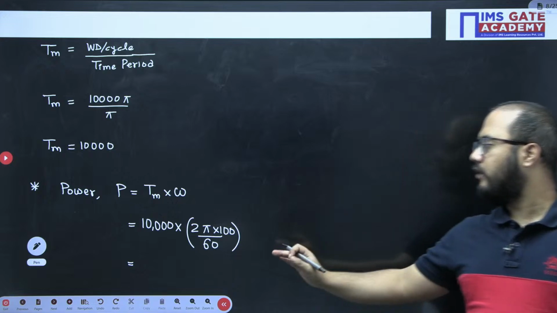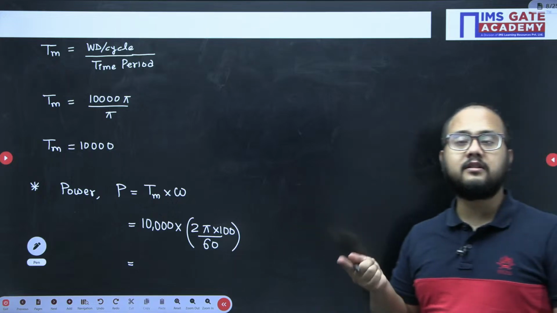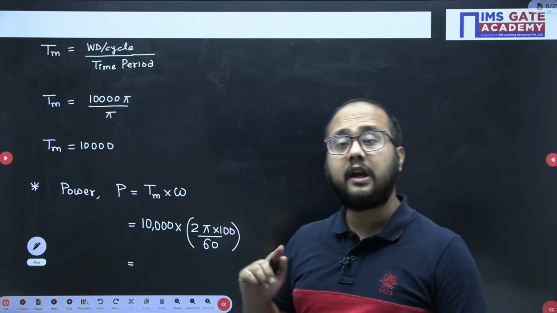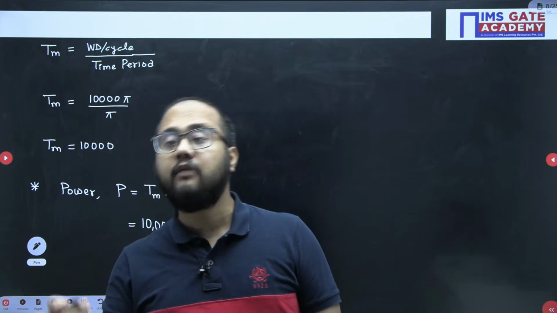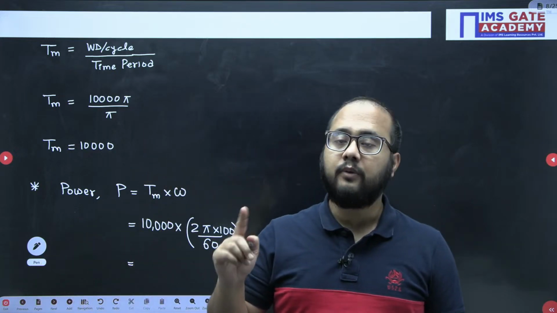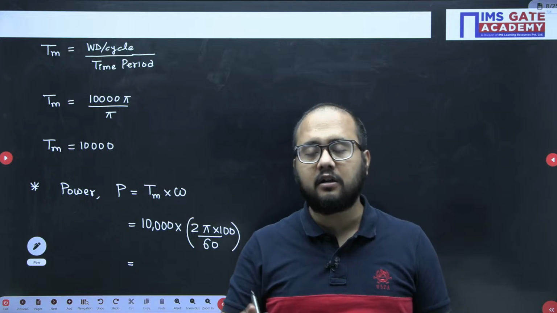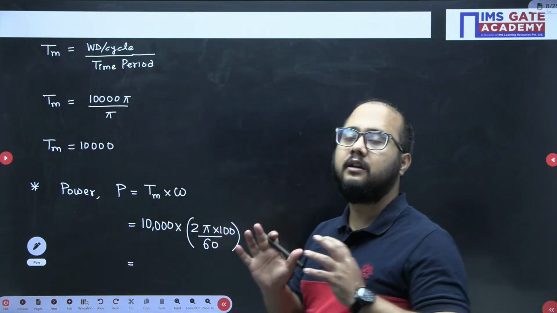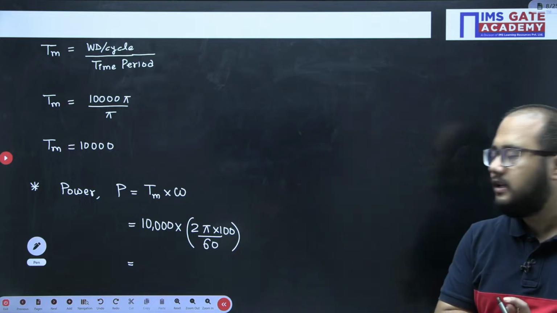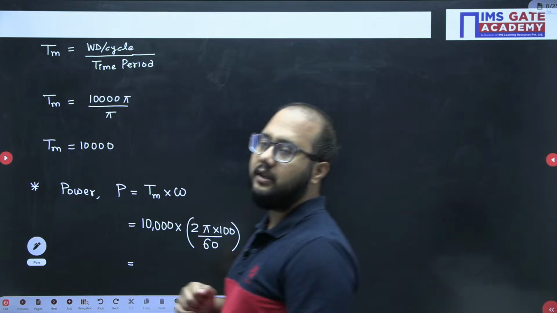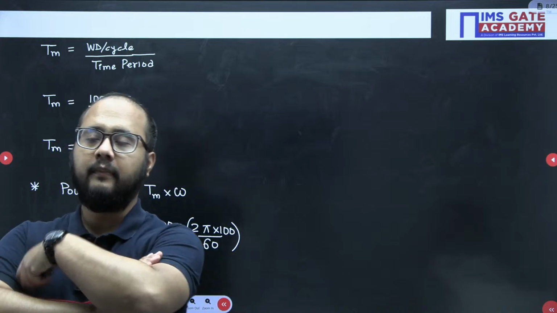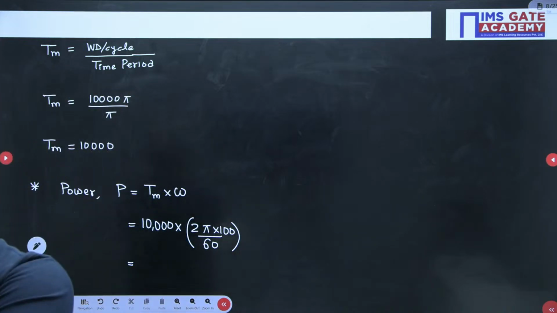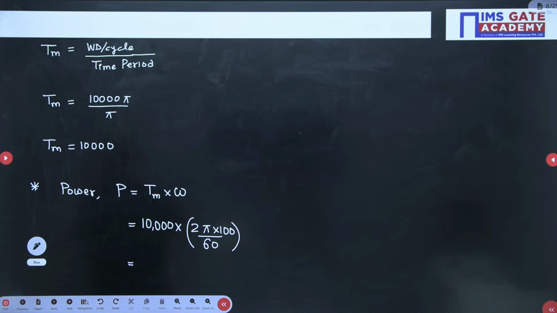Okay, how we came to this power? We have first calculated mean torque. In order to calculate mean torque, we have calculated work done per cycle. So from the work done per cycle we got mean torque, and from mean torque we got this power. So that's why we need to relate the different parameters here, right? So please do the calculation and tell me what will be your answer. Everyone, please do the calculation and tell me about your answers, guys.